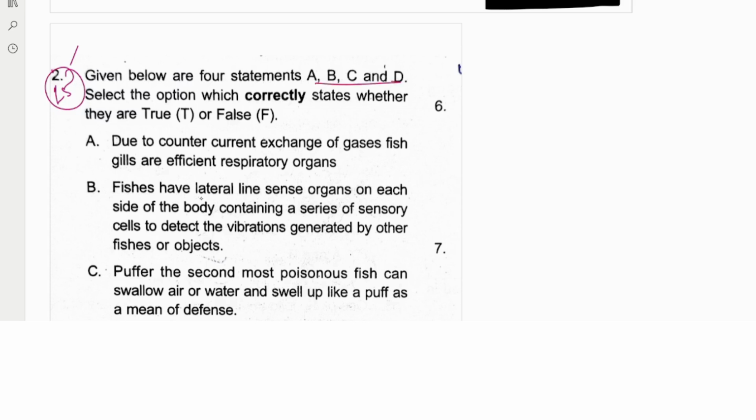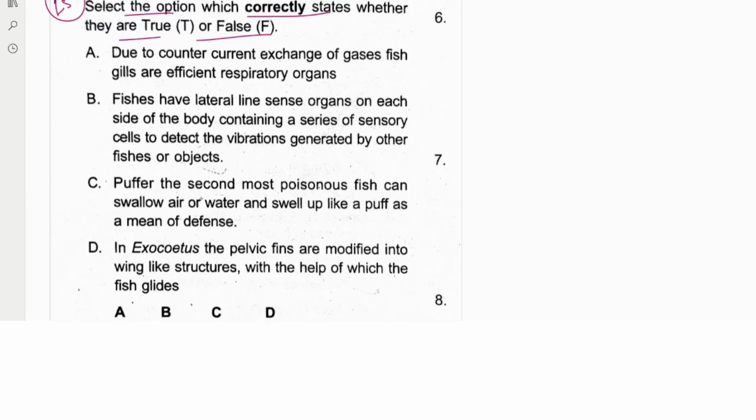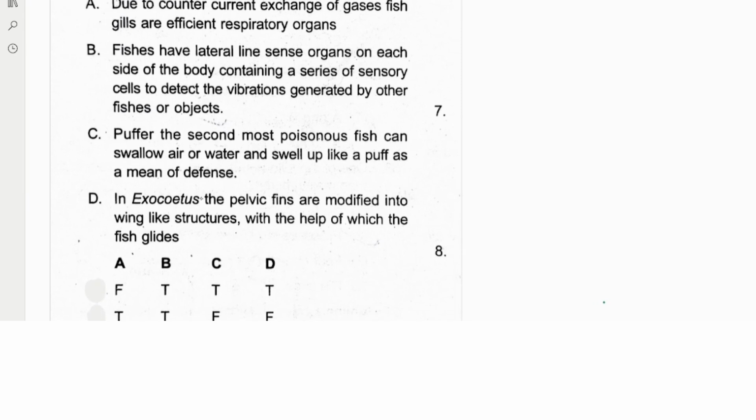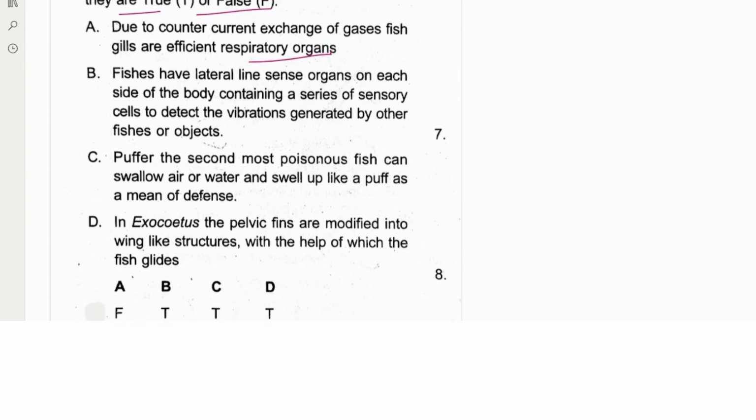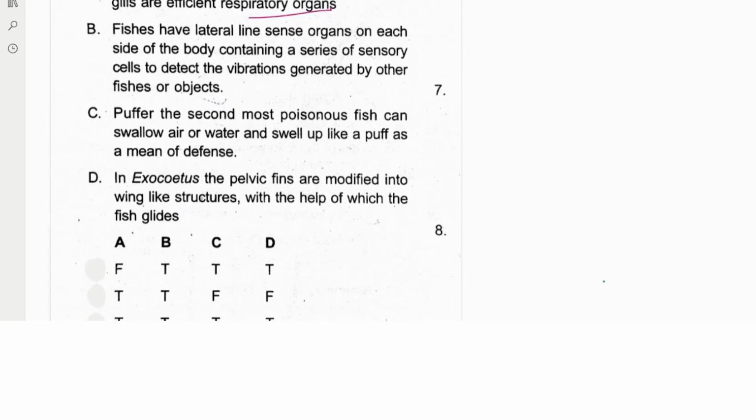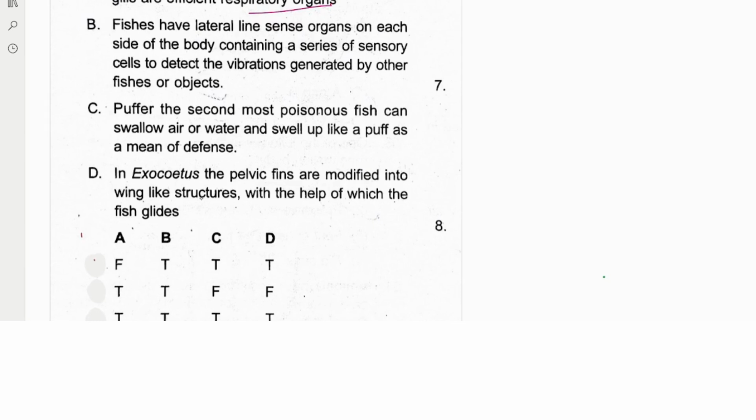Given below are A, B, C, D. Select the option which correctly states whether true or false. Due to the counter current exchange of gases, fish's gills are an efficient respiratory organ. Is it true or false? Here are the options, you can match it. Let's see what they are asking and which one is true and which one will be false.